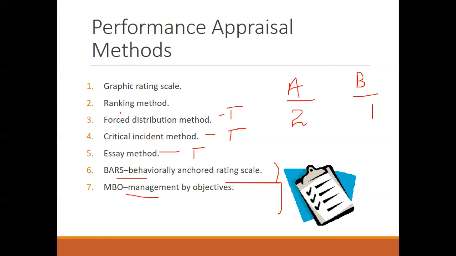The critical incident method talks about the alertness of the employee. For example, some incidents may be enacted, just to see exactly what type of alertness you have. Here the focus is on the behavior, exactly what behavior an employee has, and the supervisors record the incidents, and based on that they can evaluate. No doubt the evaluation is based on the actual behavior here, which is very much needed. But negative incidents can be prioritized.